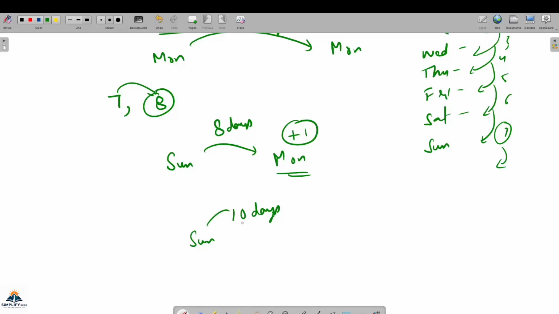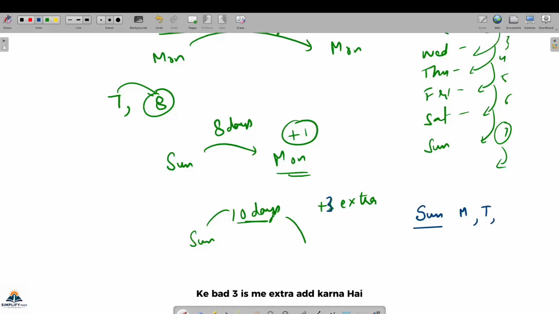Sunday, 7 days तक तो सेम होता है, 3 extra हो जाएगा. Now there is a bit of carefulness in your approach. Sunday आया था 7 days के बाद, 3 इसमें एक्स्ट्रा ऐड करना है, मतलब मंडे, ट्यूसडे, वेडनेसडे. So it will be Wednesday.